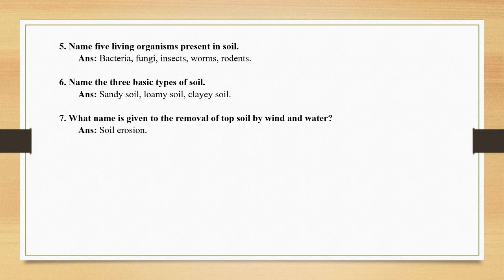Okay. Next, name the three basic types of soil. This is very easy. When I discussed the types of soil, I had already said there are three types of soil, that is clay soil, sandy soil and loamy soil. Next, what name is given to the removal of the topsoil by wind and water? This is soil erosion. Soil erosion means that by any agent, the topsoil portion is removed, and this is known as soil erosion.